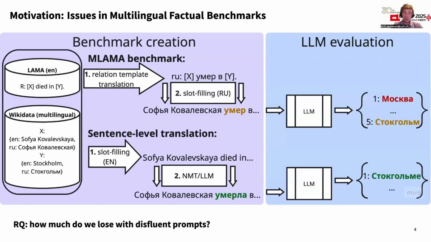Now, the easiest solution is to firstly compile the sentences out of templates in English and then to translate the full sentences with machine translation. This was even done in some other datasets. But the templated translation is still used broadly up until now, and there was no numerical estimation of how much we lose with the disfluent sentences. And we aim to fill this lacuna.